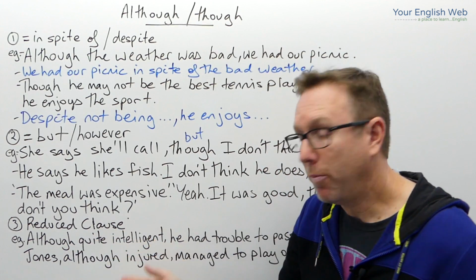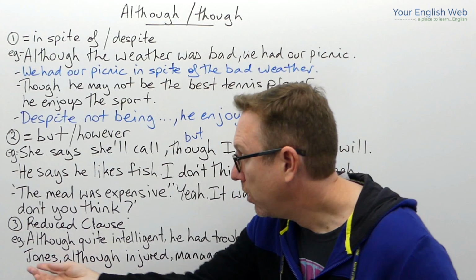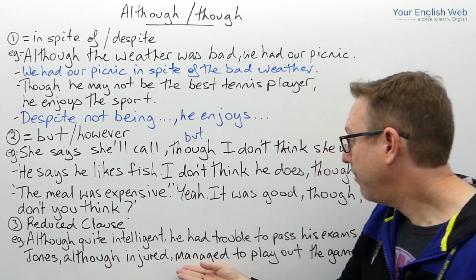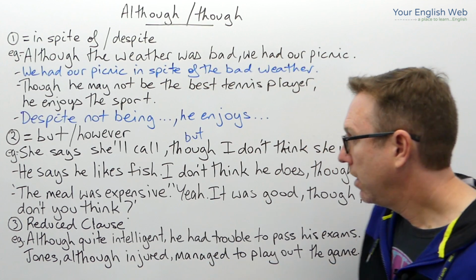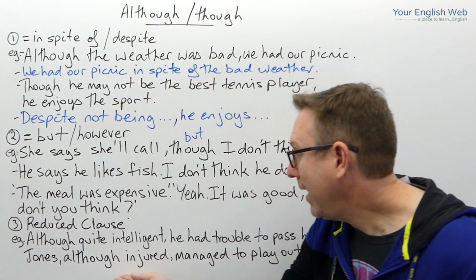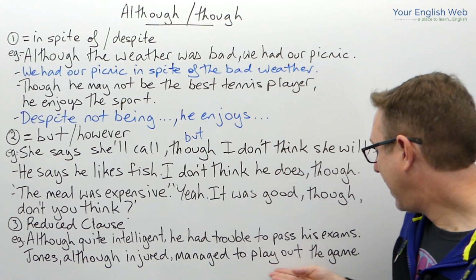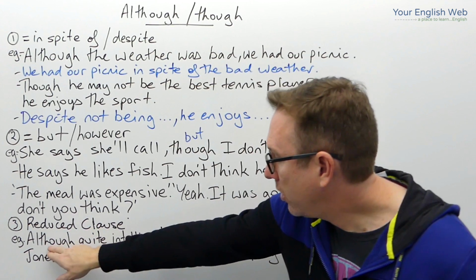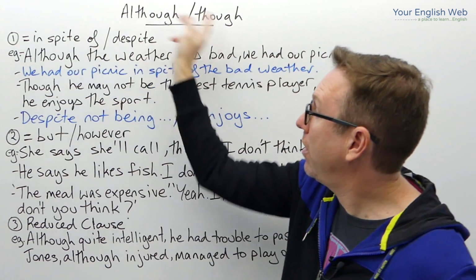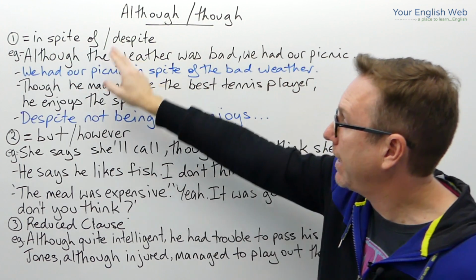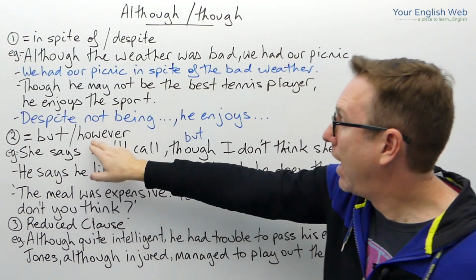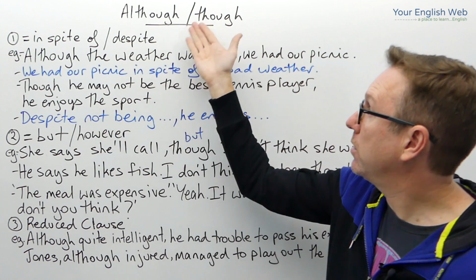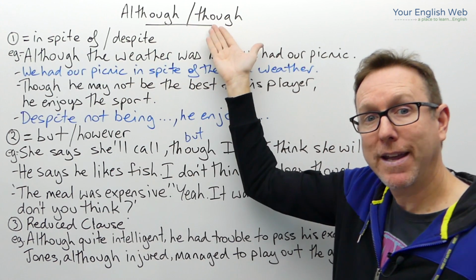No subject or verb. Similar in this last sentence as well. Jones, a football player, Jones, although injured, managed to play out the game. So Jones, although he was injured, managed to play out the game. So we have the reduced clause again here with though and although. So we've got although and though meaning in spite of or despite, here meaning but or however, and here in a reduced clause. So three different ways that we can use although and though in English.